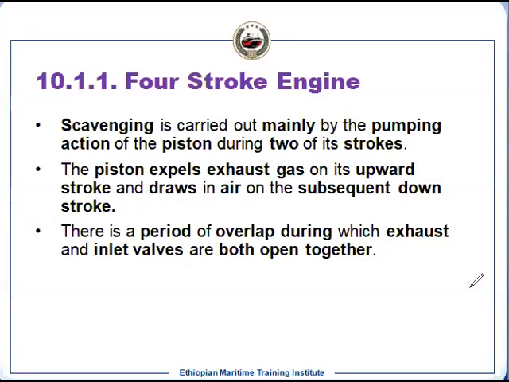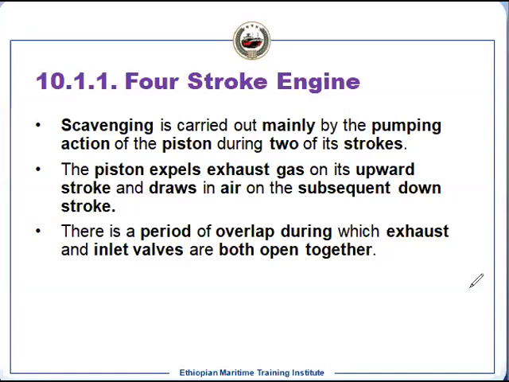The exhaust valve opens at the end of the expansion of the power stroke, and then the piston moves upward from BDC to TDC and expels the exhaust gases. But when it is reaching TDC, around 15 degrees before that, the inlet opens.